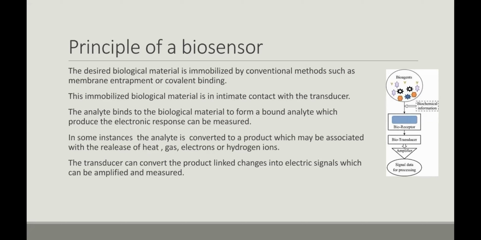Sometimes, in the formation of the signal, the analyte is converted into a product that may be associated with heat, gas, electrons, or hydrogen ions. The transducer converts the product changes into an electrical signal, which can be amplified and measured.